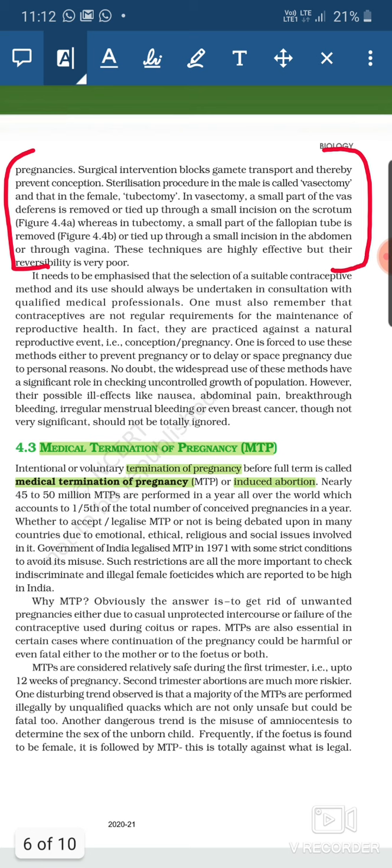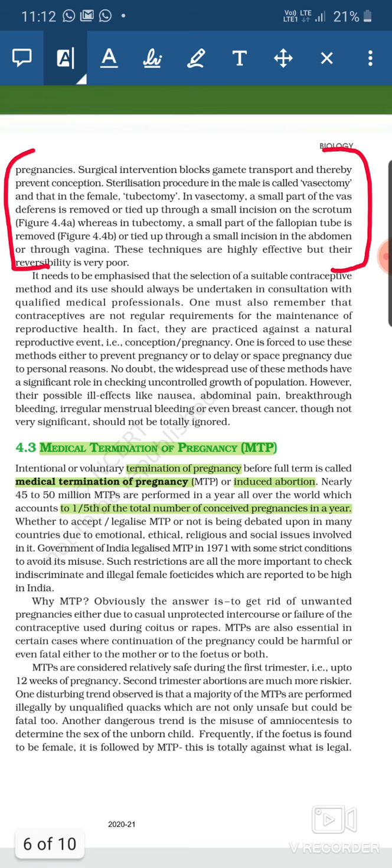Now, nearly 45 to 50 million MTPs are performed in a year all over the world. So the practice of MTP is there all over the world, and for different reasons the MTP is done. It accounts for about 1/5 of the total conceived pregnancies in a year. So MTPs are performed all over the year, and the amount is about 1/5 of the total conceived pregnancies in a year.